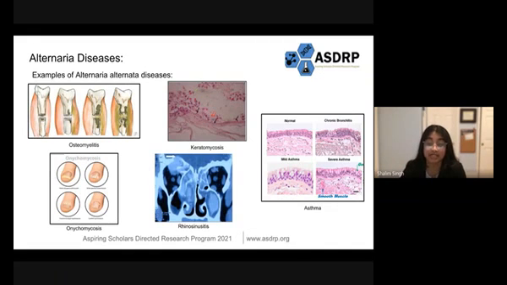On this slide, you can see examples of Alternaria alternata diseases, one of the most common being asthma. The reason why Alternaria is so dangerous is because it can produce over 70 mycotoxins, many of which are harmful to animals and humans. These toxins have been related to hematological disorders and esophageal cancer.